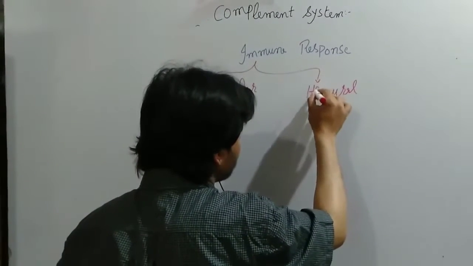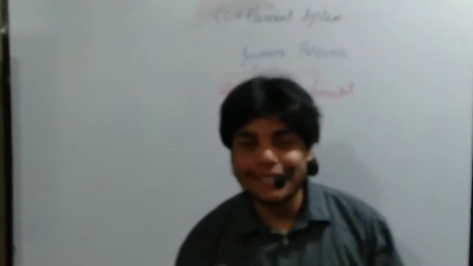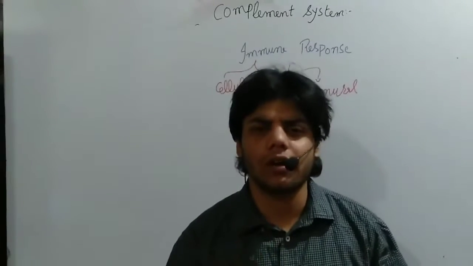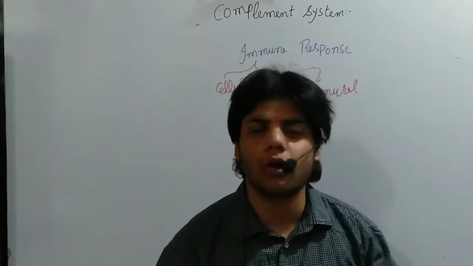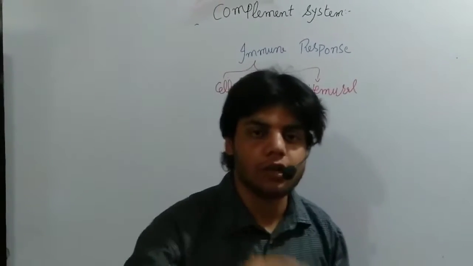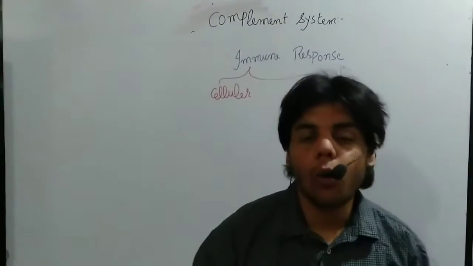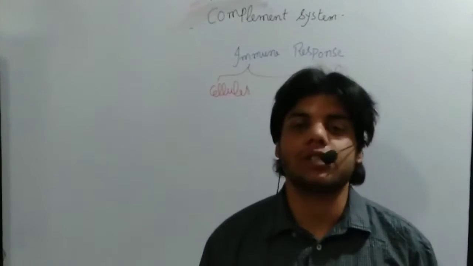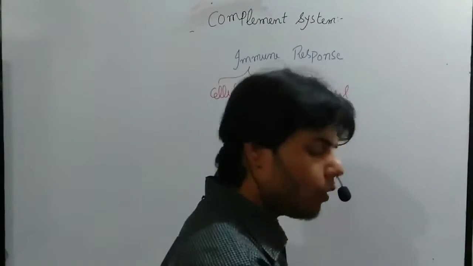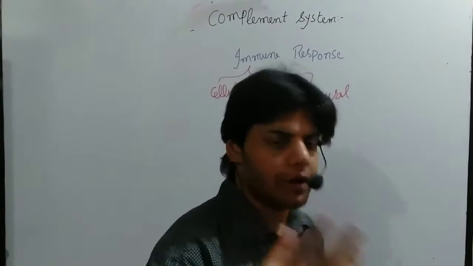Now, in cellular immunity, we already talked about cellular and humoral immunity, but we just talked about their basics, not their detail. If you missed that video lecture, it is present on my channel, you can watch it. Now, in the cellular response, what actually happens? We have cells activated against the microorganisms. So what kind of cells do we have? We already talked about them, but let me write here just for your understanding.